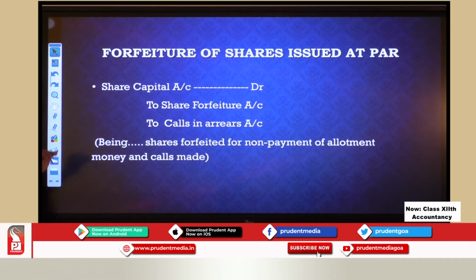Okay, now let me explain to you. Two calls in arrears, this was the amount that is not paid. Share capital is debited with the amount that the company has called. So share capital will be the called up capital. Calls in arrears is the amount that is not paid. So that means there is some amount which is already collected by the company that is to be transferred to share forfeiture account.